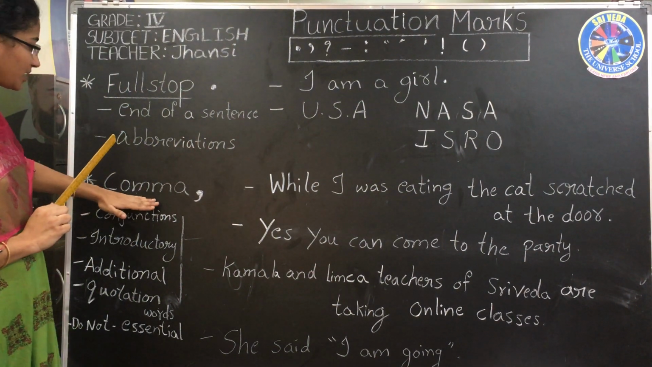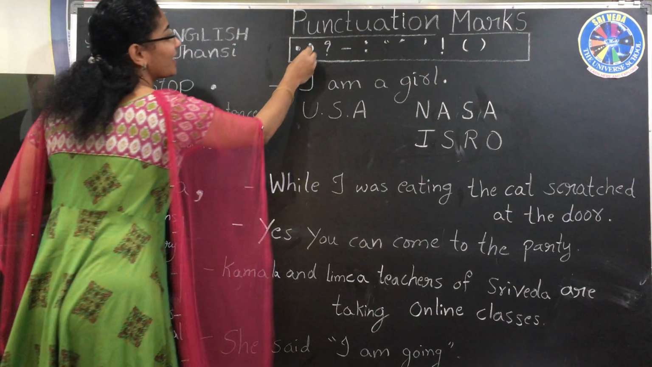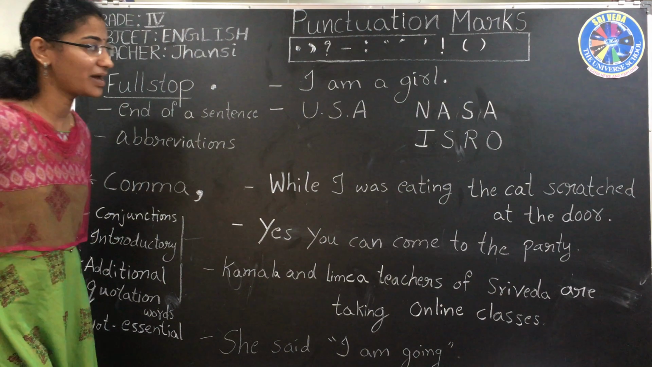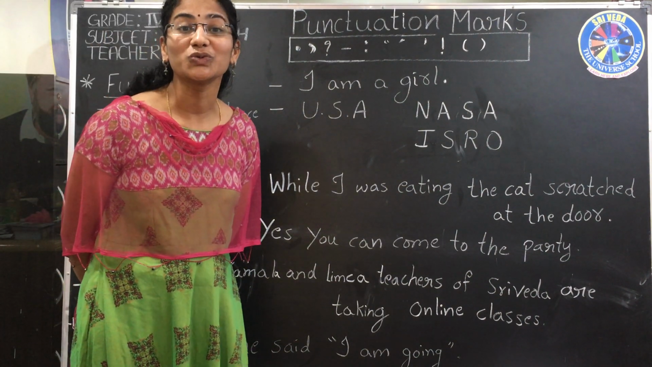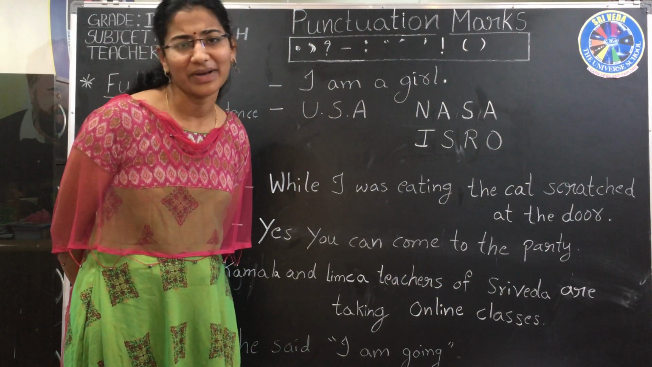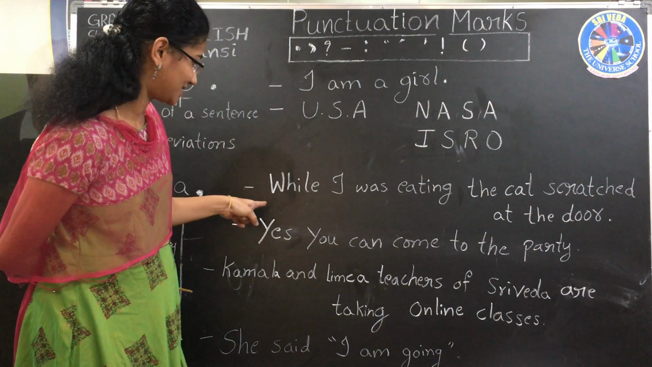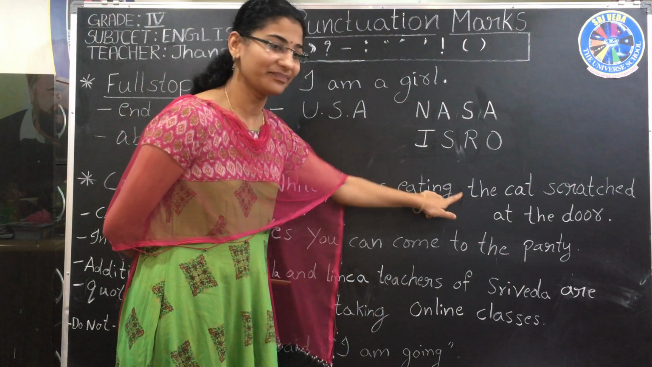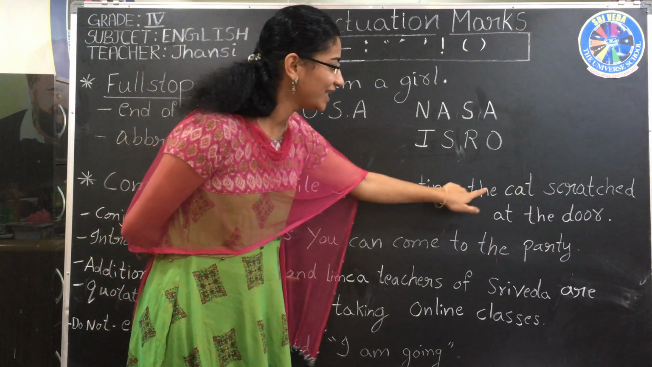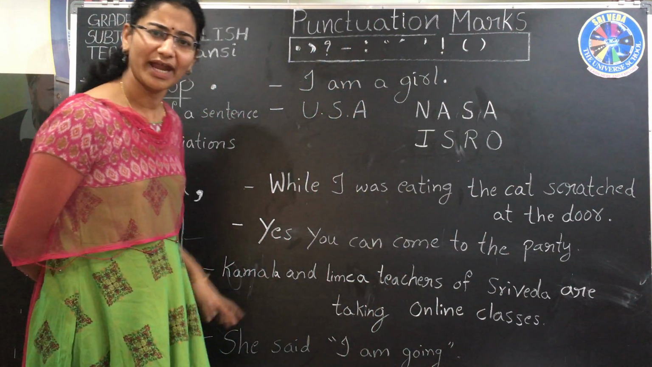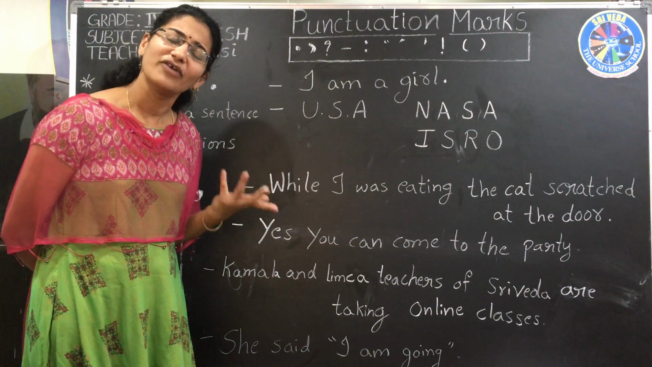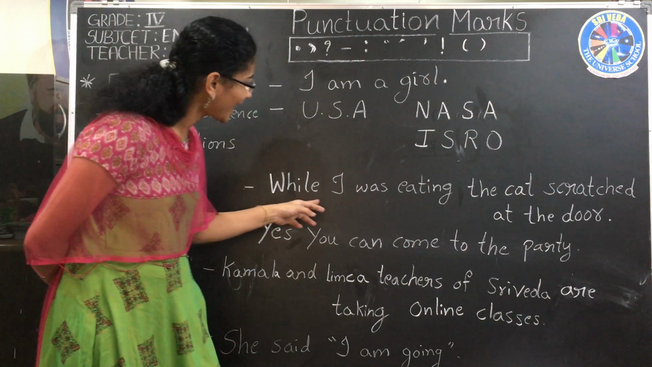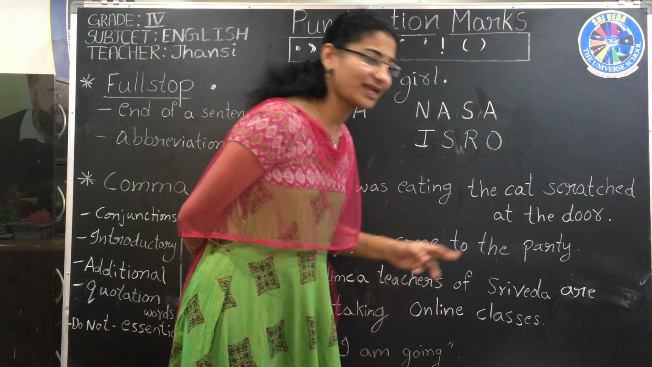Then we go to comma. We'll write it like this. Then when will we use a comma? To separate two sentences, or two parts of a sentence. Here I have taken one example: While I was eating, the cat scratched at the door. I didn't use any comma here. Where will you stop this? There are two parts in this. While I was eating the cat scratched at the door.